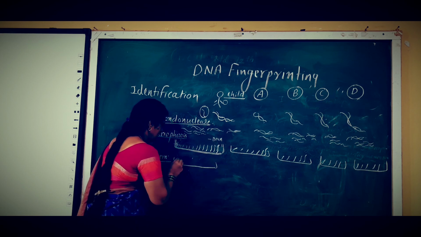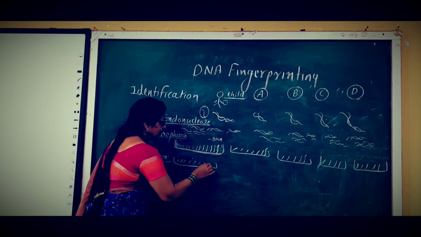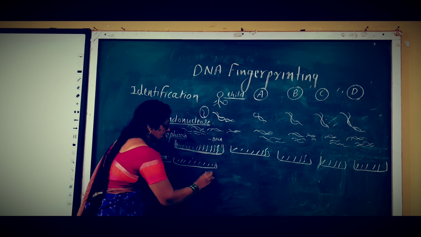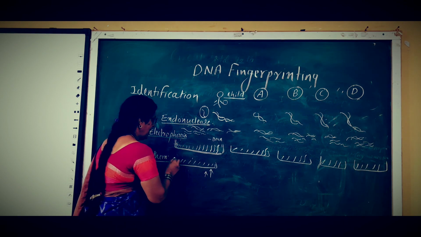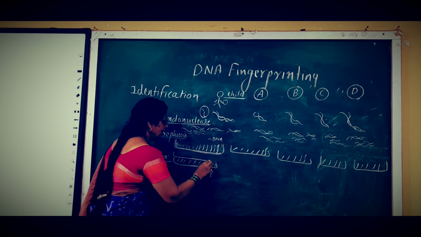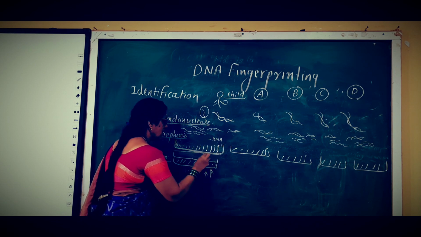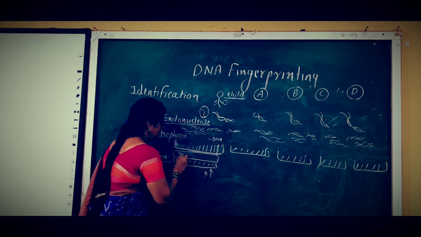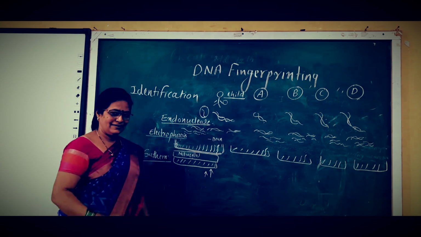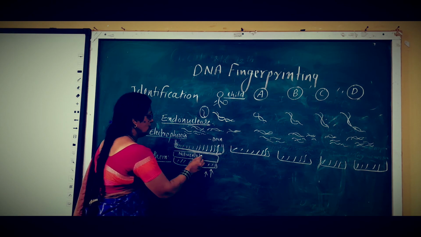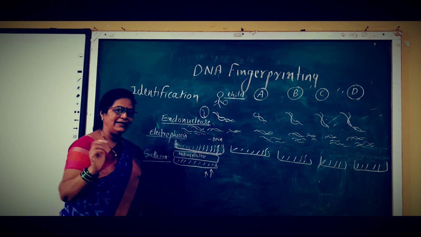Here, on the tray, a buffer solution is used, and nitrocellulose paper is used to pick up that DNA.